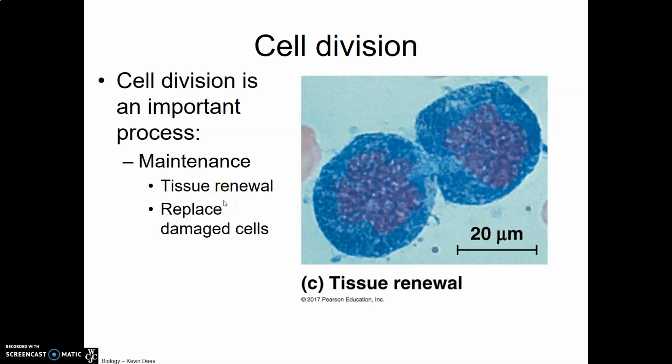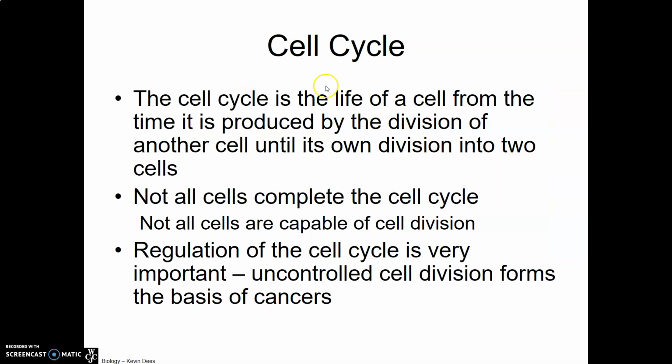Now, one of the interesting things about cells and their life is that as the cell completes its life in what we're going to call the cell cycle, we would think that all cells have the ability to divide, but this is not true. Not all cells will complete the cell cycle as we're going to see. Not all cells are capable of cell division. For example, in our own bodies, nerve cells, muscle cells, etc. are not capable of cell division.